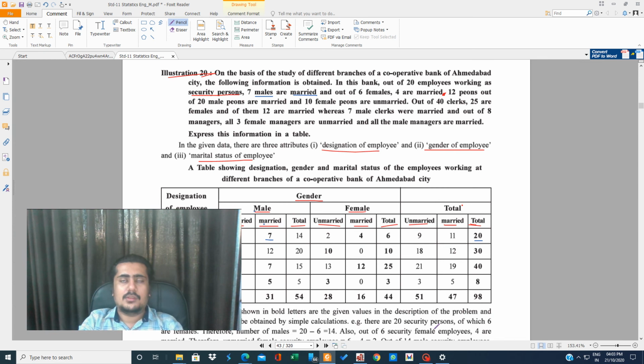This is given in the question. Then out of 6 females, 4 are married. So you can see the blue line: out of 6 females, 4 are married. This sentence is about security persons, so I'm putting it in the first heading, security.